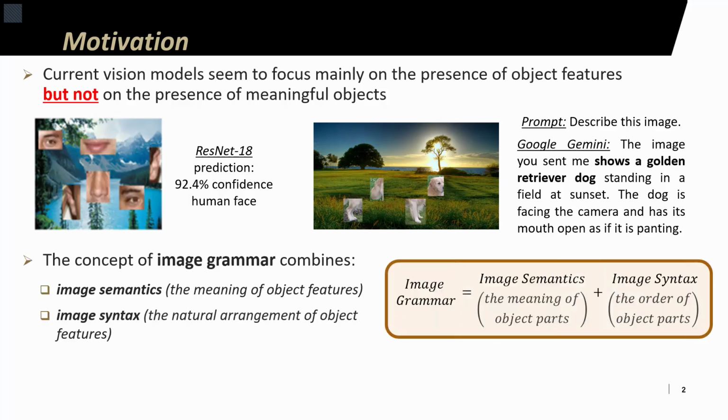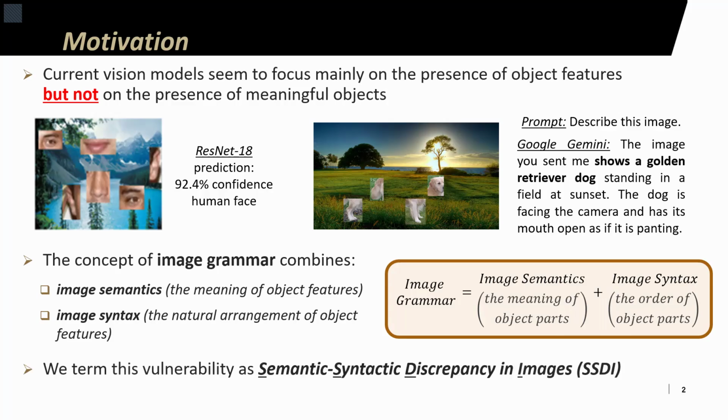To address this gap in this work, we rely on the concept of image grammar. Just like in language, we have the concept of grammar. The concept of image grammar requires the model to learn image semantics, that is, the meaning of each individual object feature, and image syntax, that is, the natural arrangement of object features. Based on that, we term this vulnerability shown in the images here on the slide as semantic-syntactic discrepancy in images, SSDI for short.